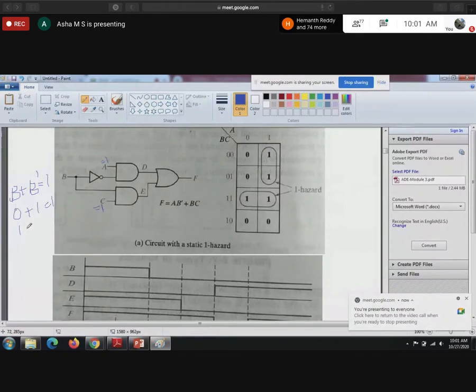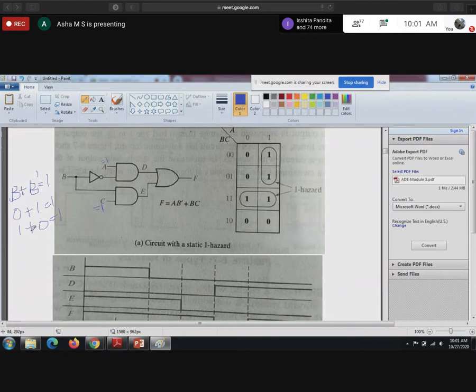If B equal to 1, B bar becomes 0, and still the output will be 1 itself. So when B changes from 0 to 1 or 1 to 0, the function should always remain 1. That is what they are saying in that statement.